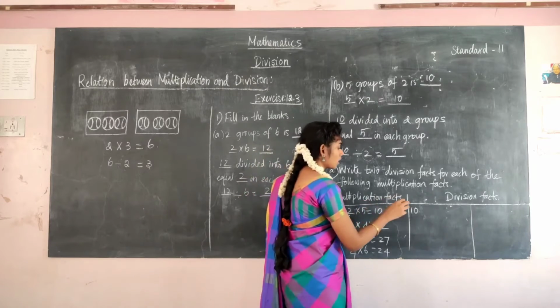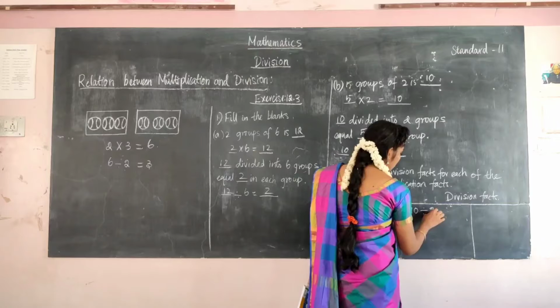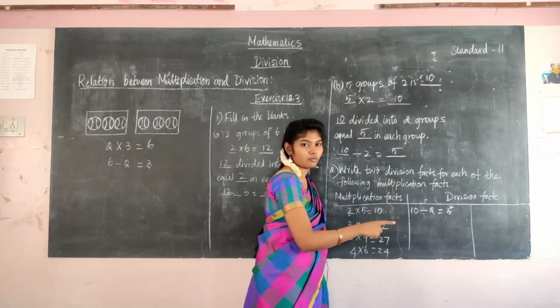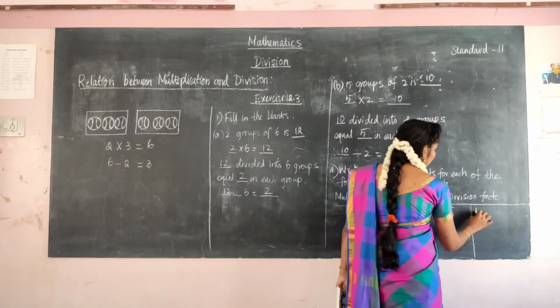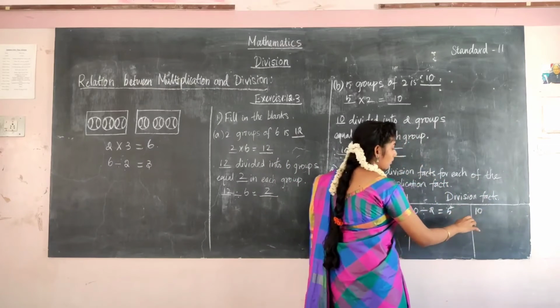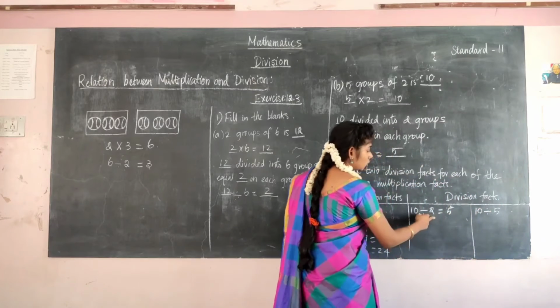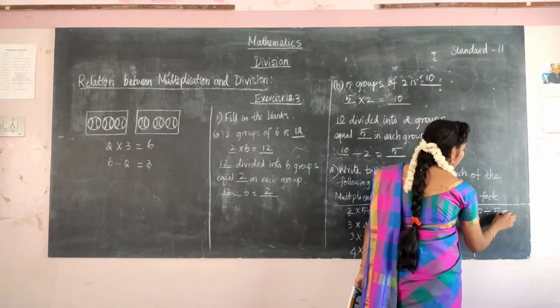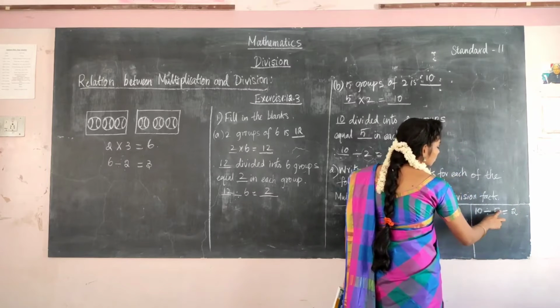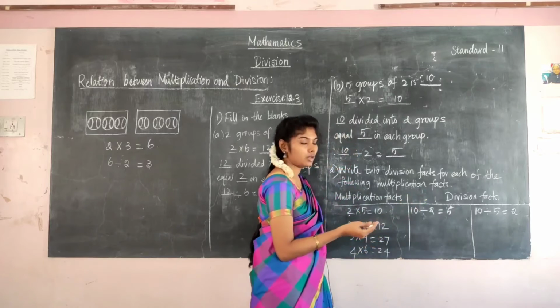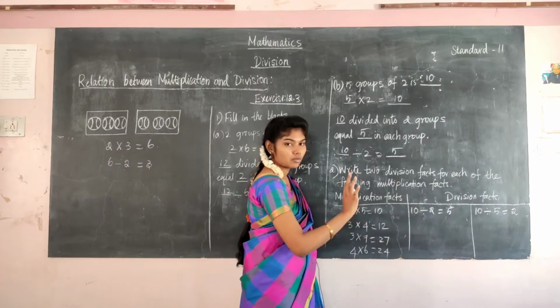First, I am taking 2. This is the relation for this. 10 divided by 2 is 5. This is one division fact. And another fact is 10, the total number should be written first, okay? And then you divide by 5, so your answer will be 2. So 5 2s are 10. See here, 2 5s are 10. The same thing only. These are the 2 division facts here.